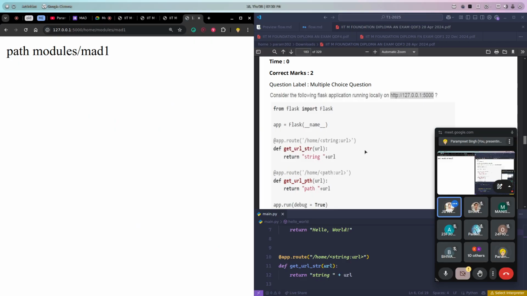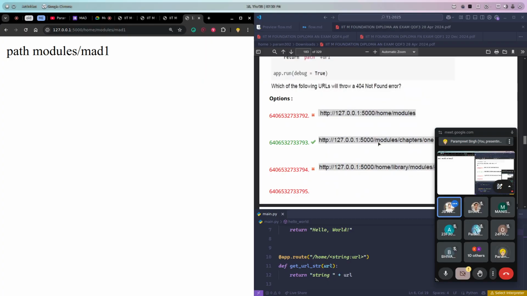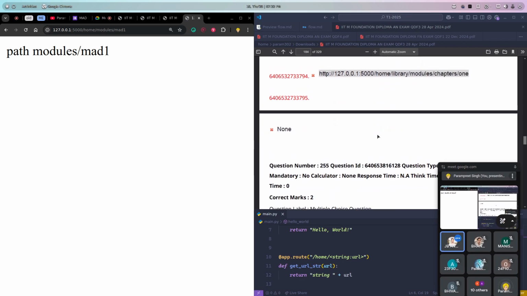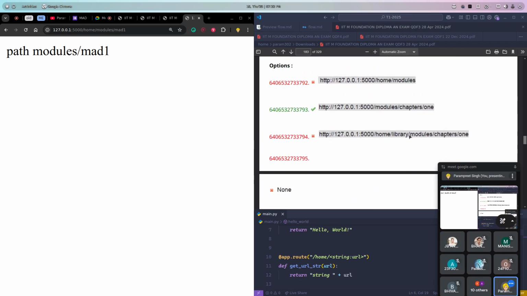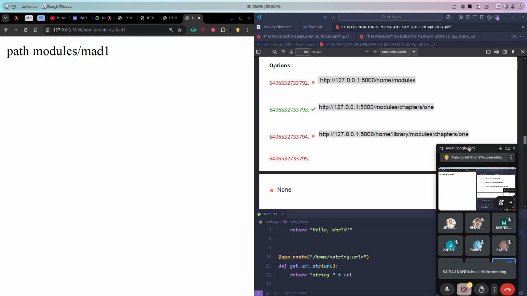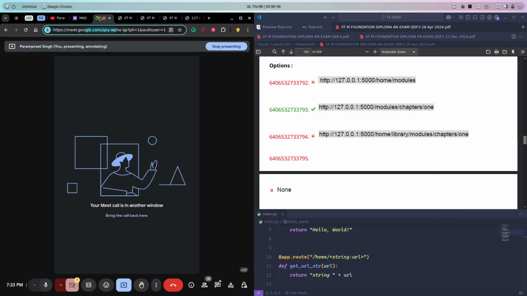Yes, this works, but the second option didn't work, because we have not specified home here, right? Correct, that is what I'm trying to say. And the third one, obviously it will work because we have provided home in the base, right? So is it clear to you all? Yes. Okay, what about others?